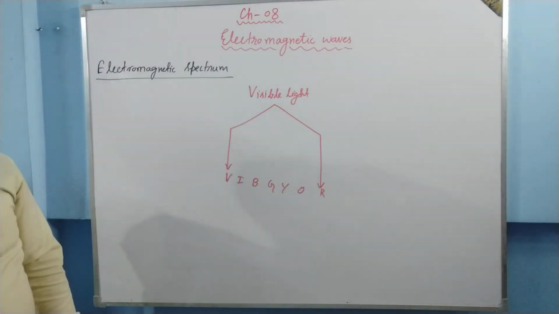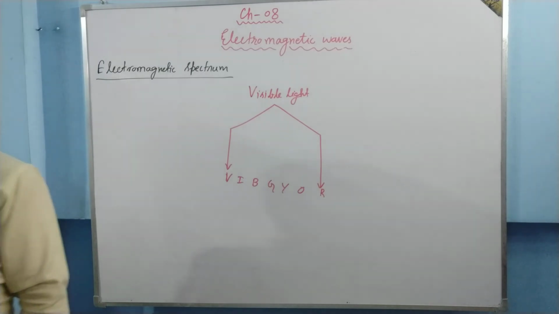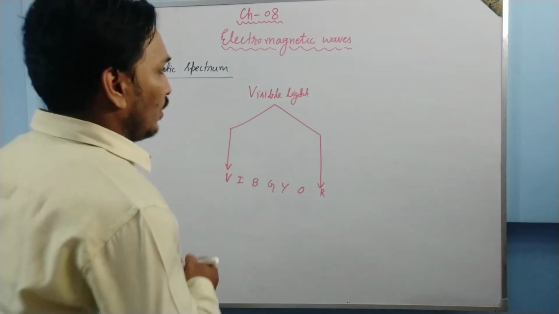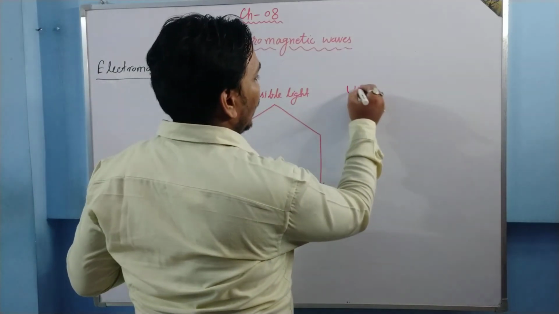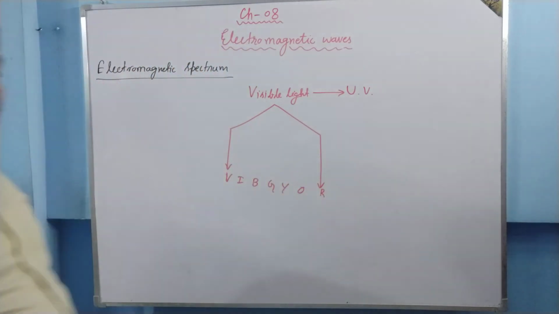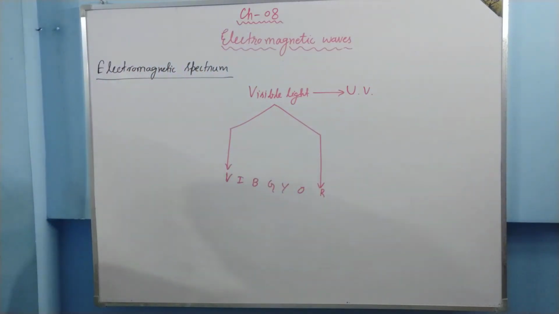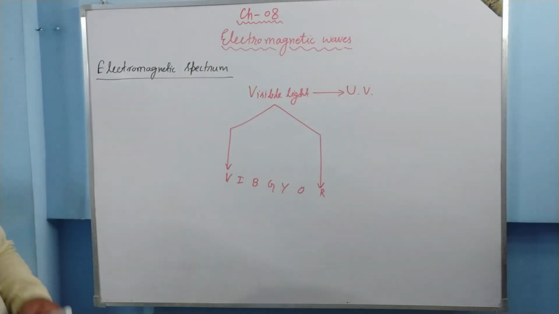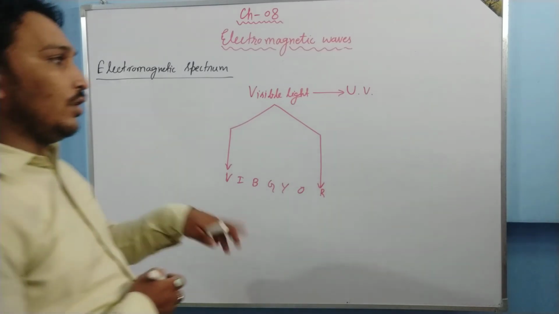How can we study it? Just remember the alphabet A, B, C, D, E, F, G, H, and you have to start with U. After that you'll get UV. UV stands for ultraviolet rays. After UV, what comes? W is not wave.